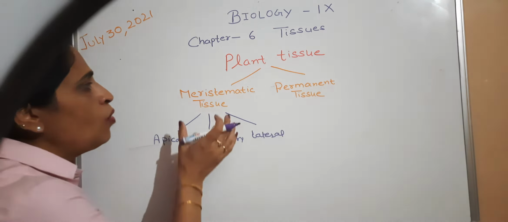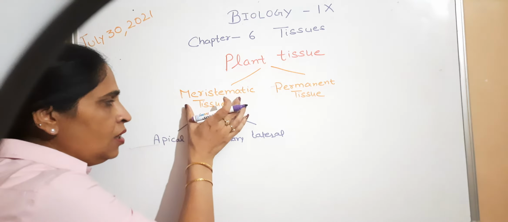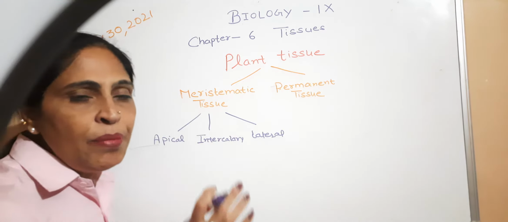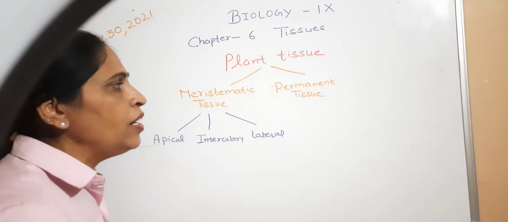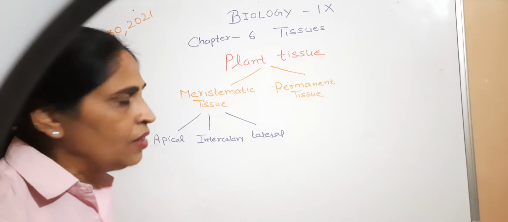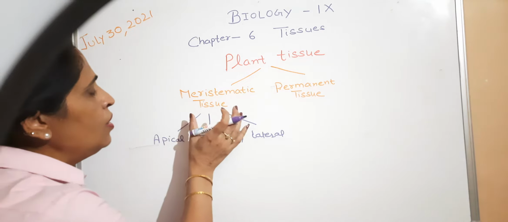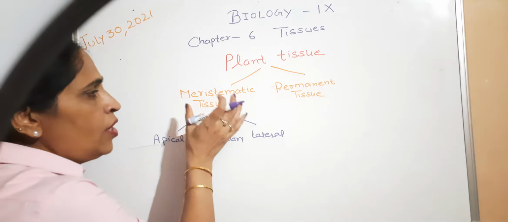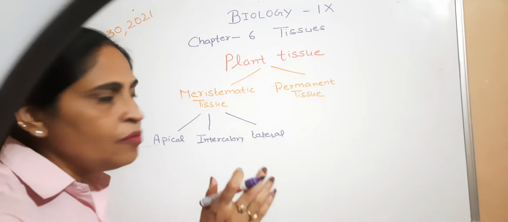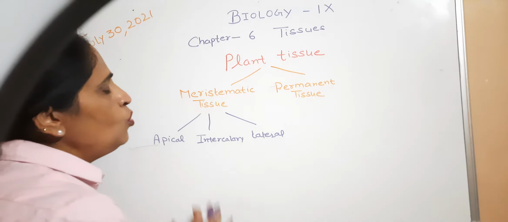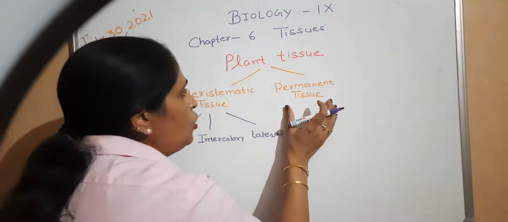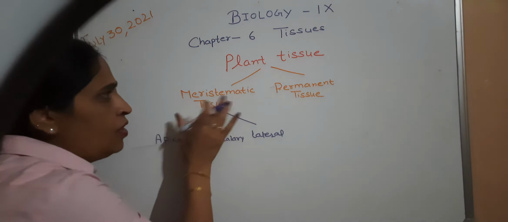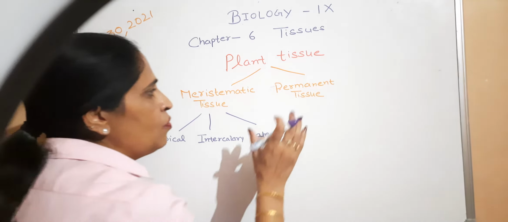This process of taking a permanent shape, size and function by the meristematic tissue is called differentiation. Permanent tissues are formed from the meristematic tissue that has attained fixed shape and fixed function.